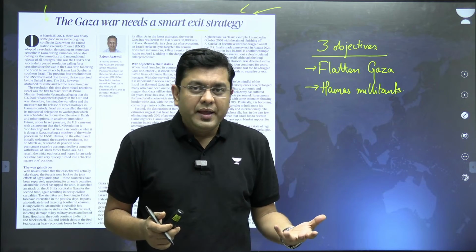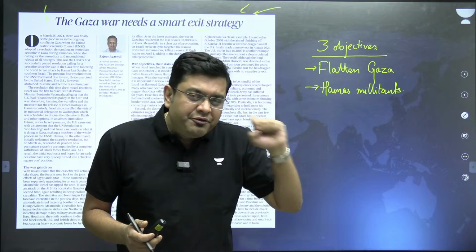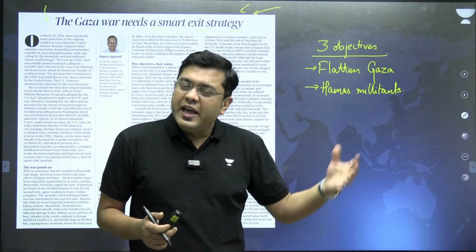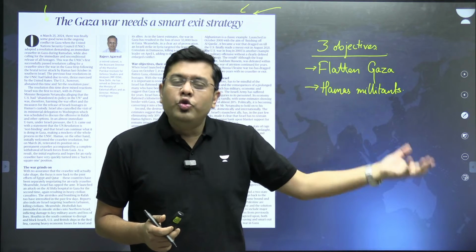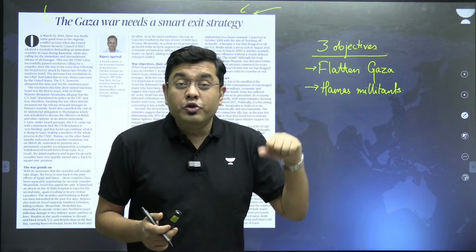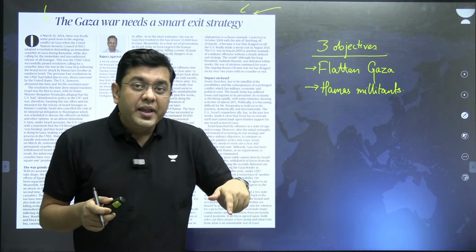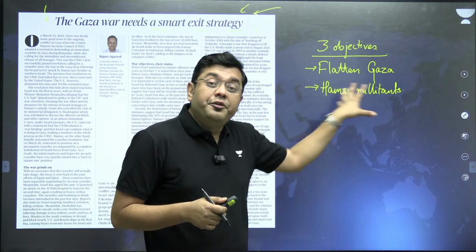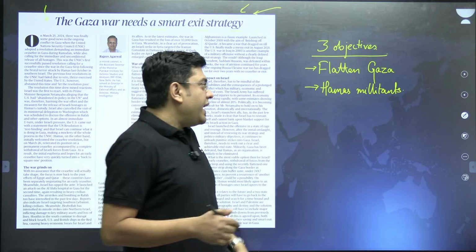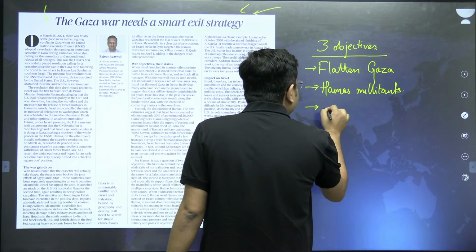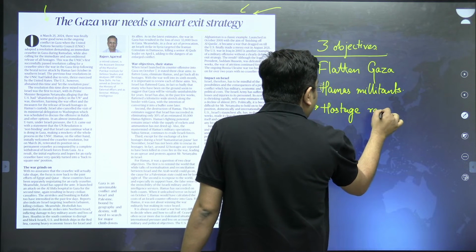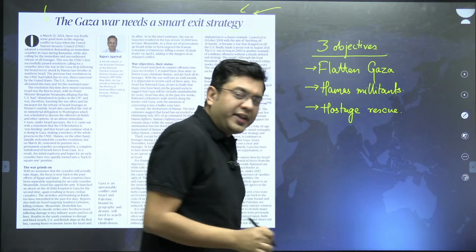close to killing them. And also understand, for every civilian that is killed, every young child that is killed, there will be many more militants who shall pick up arms, many more members of the civil society who might be forced to pick up arms. So, in a way, what Israel is doing is further fueling the rise of these militants by this action. And then, the third objective was hostage rescue. Now, this also has met with very partial success.